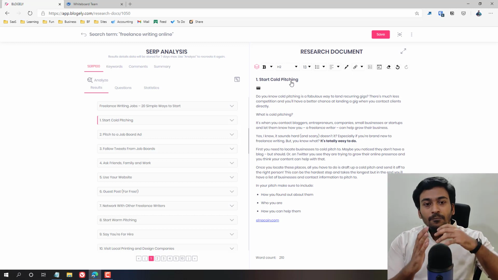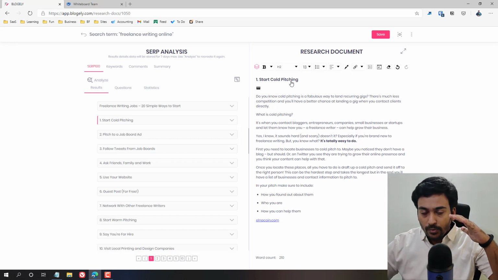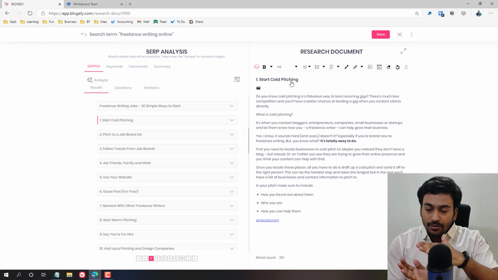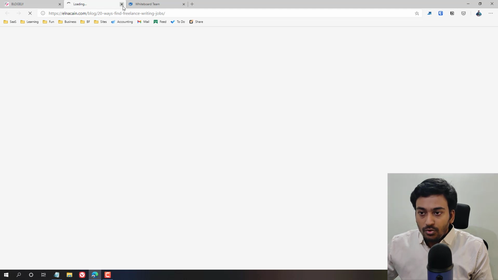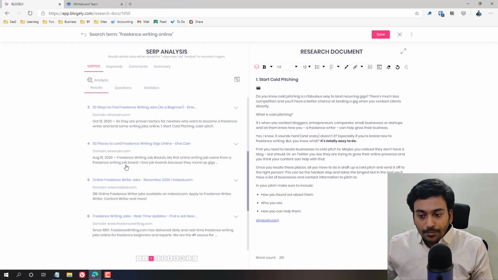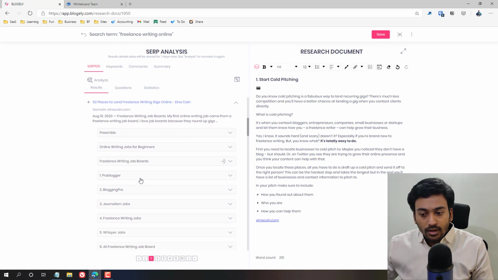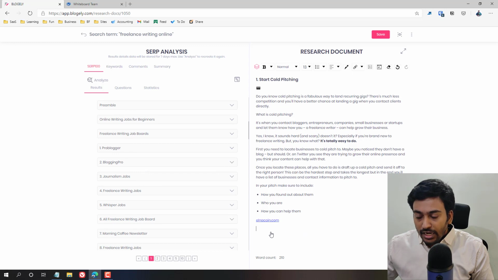What modules are is, when it comes to creating an article, rather than creating everything in one whole document, module by module, we can focus on each section at a time. So let's say, for example, I found on another website, or let me do that. In another website also, I found something talking about cold pitching. Then I can take that data and also insert it into that particular module.